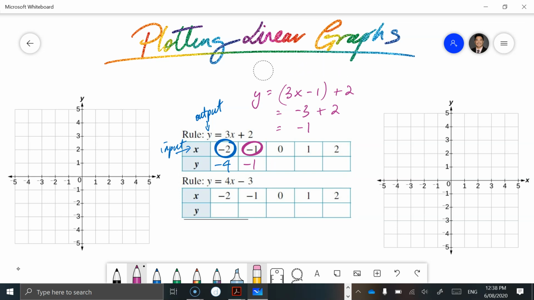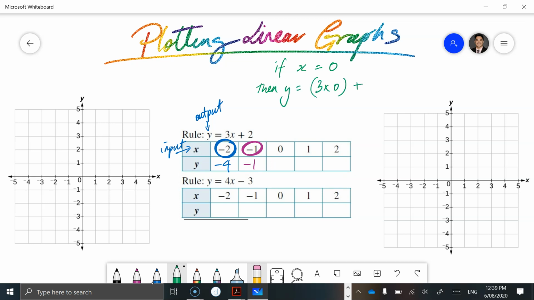If x equals 0, then y is equal to 3 times 0 plus 2. And then obviously anything multiplied by 0 is 0, so we've got 0 plus 2, y is equal to 2.